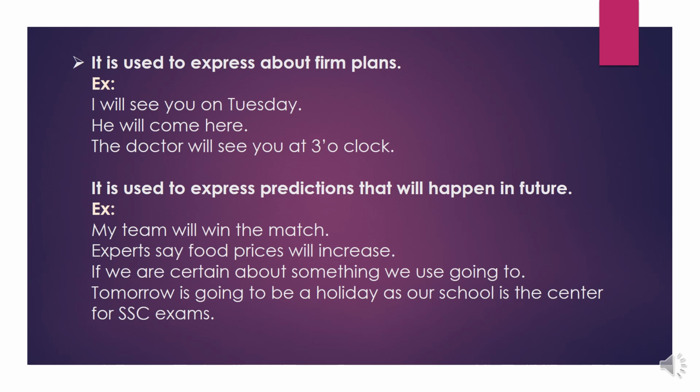I will see you on Tuesday means definitely I will see you on Tuesday. He will come here means there is a certainty in the action. The doctor will see you at 3 o'clock means here the appointment has been taken already and the doctor will do the checkup at 3 o'clock. So for fixed plans we use future simple tense.